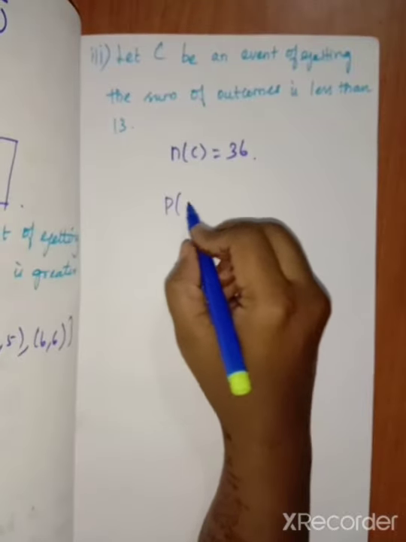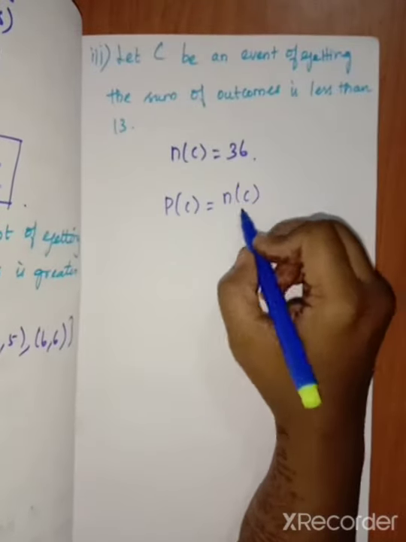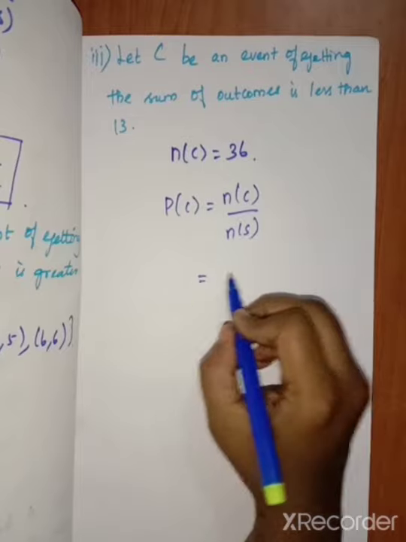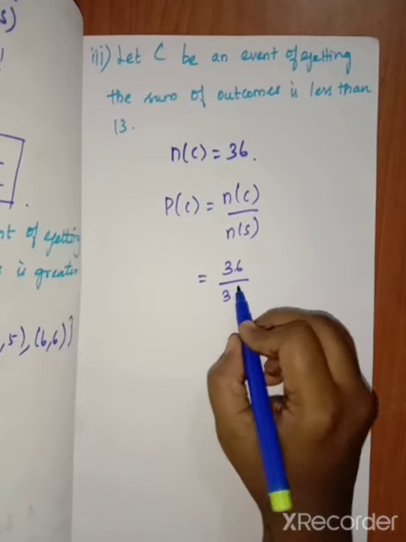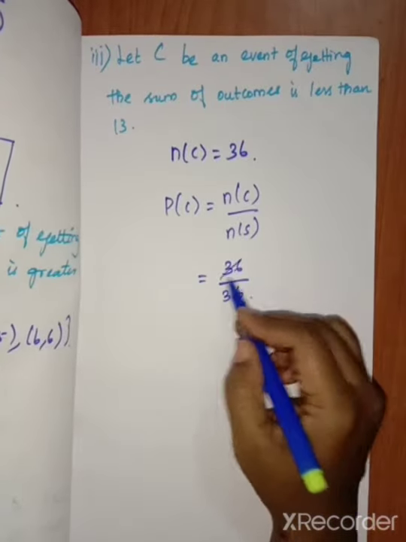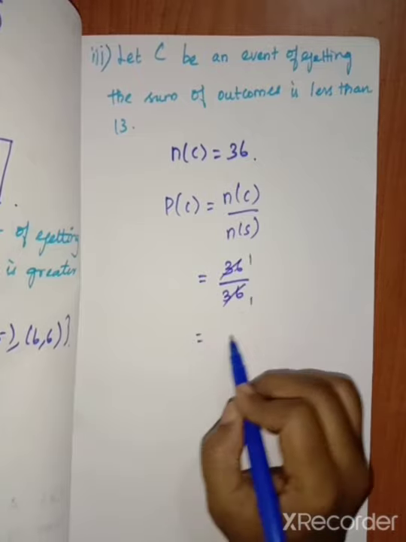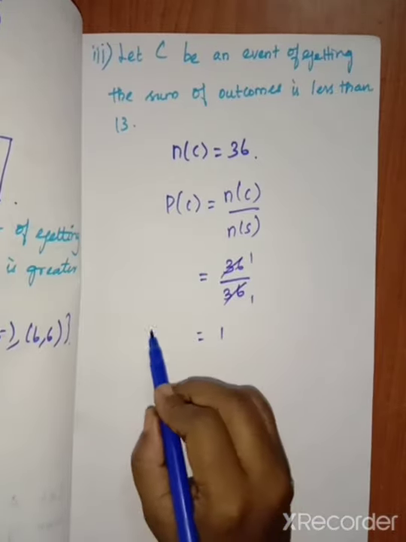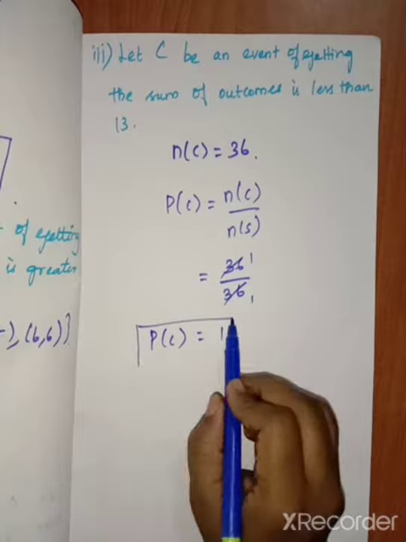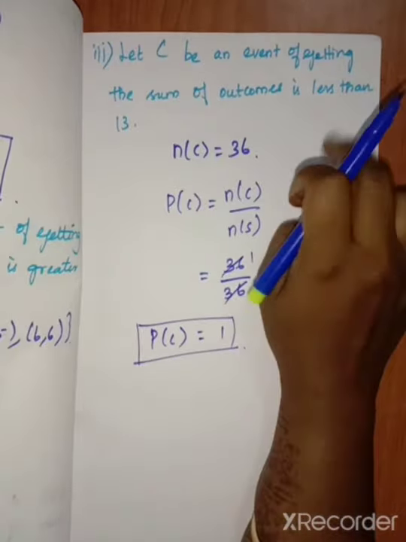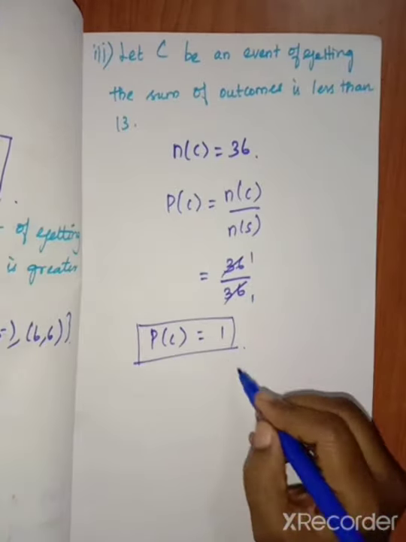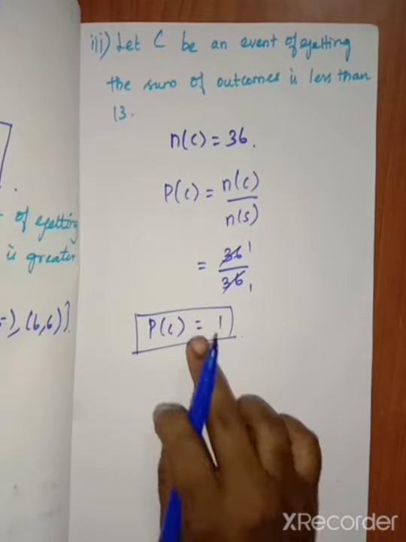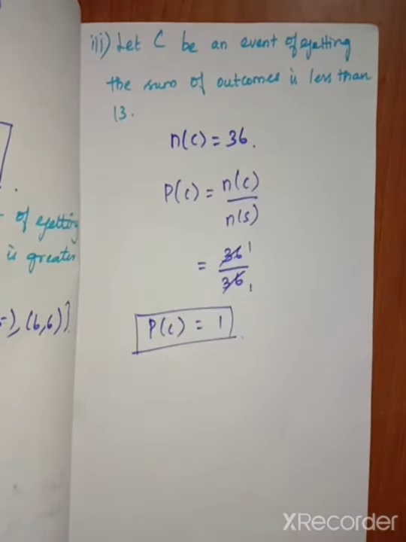Then P of C equal to n of C divided by n of S. So n of C is 36 divided by 36. 36 cancels, 1 1, so 1 divided by 1 means 1. So P of C equal to 1. This question is nothing but a sure event, so this question is considered as the sure event.